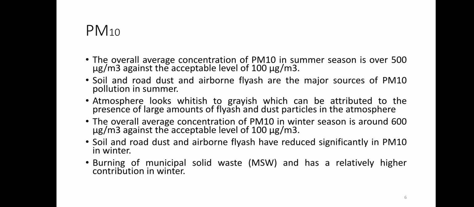PM10: the study showed that the overall concentration of PM10 in summer season is over 500 micrograms per meter cube against the acceptable level of 100 micrograms per meter cube. Soil and road dust and airborne fly ash are the major source of PM10 pollution in summer. Atmosphere looks whitish to grayish, which can be attributed to the presence of large amount of fly ash and dust particles in the atmosphere.